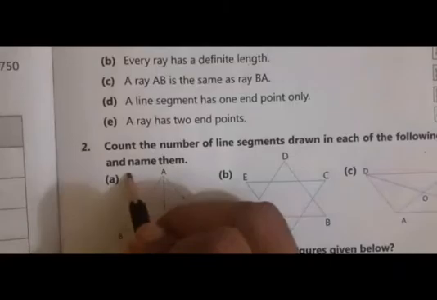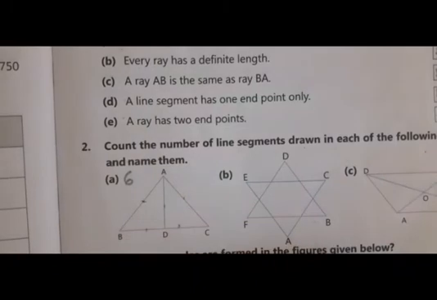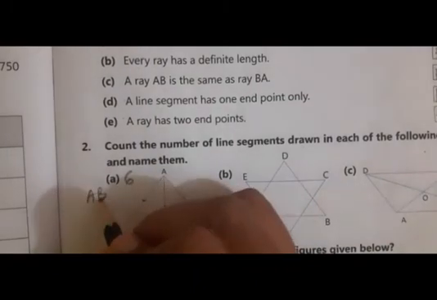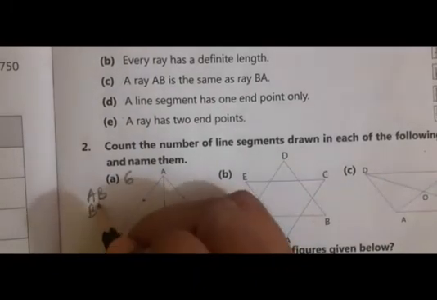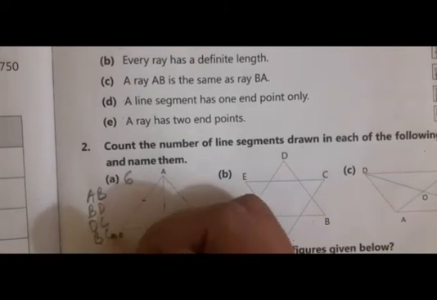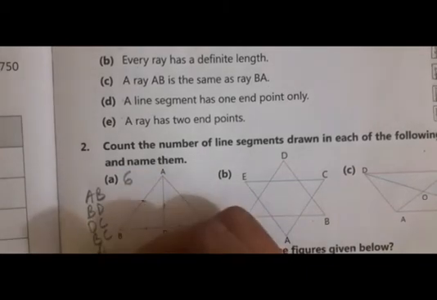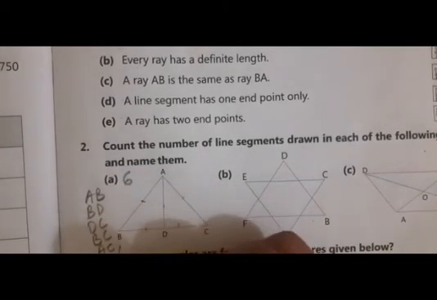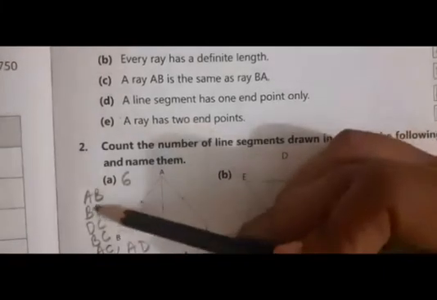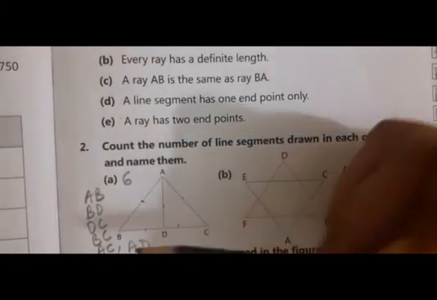Write 6 here, and then write the names: AB, BD, DC, BC, AC, AD. All 6: 1, 2, 3, 4, 5, 6. Do it in the textbook only.